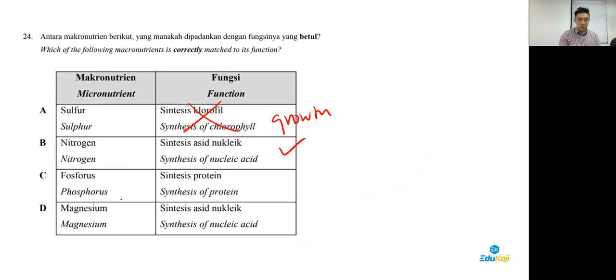Phosphorus, synthesis of protein. Magnesium is more for chlorophyll synthesis. So between B and C, B is a slightly better answer.